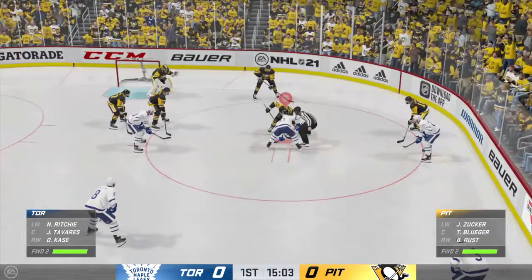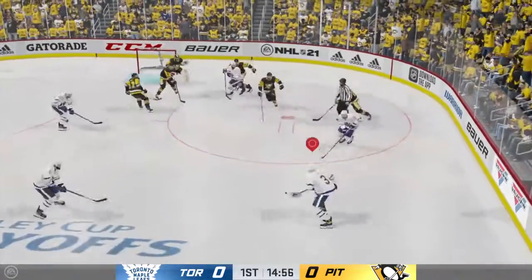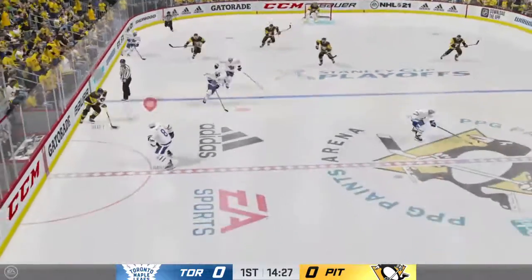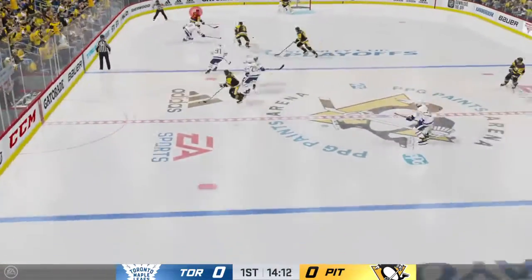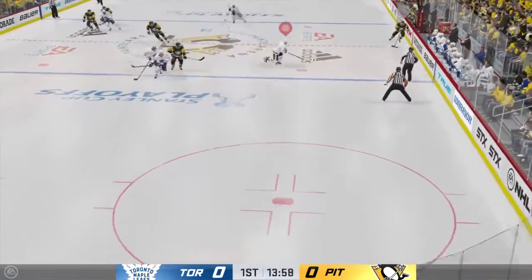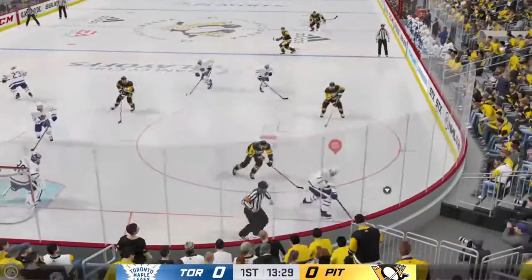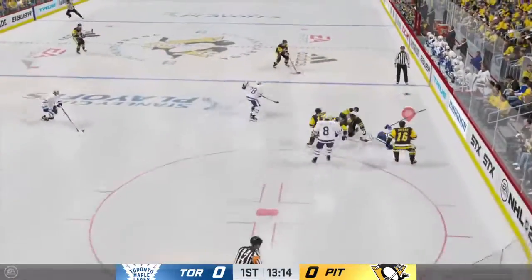Draw here to the right side of the goal. One back by Tavares. Here's a shot. That's blocked away by DeSmith. Ritchie tries to knock it down midair. Rust has it back for Pittsburgh. Get to the head to Teddy Blueger. Blueger taken down by a hit. Pettersson to the net. He's stopped by Campbell on a great chance early on for Pittsburgh.